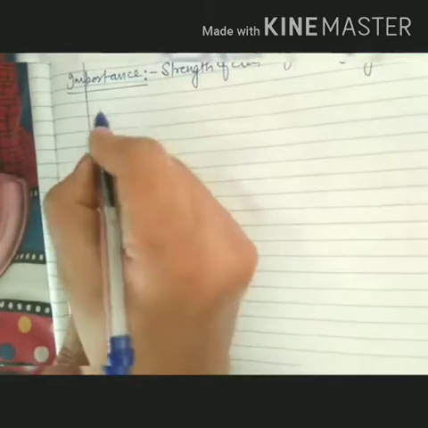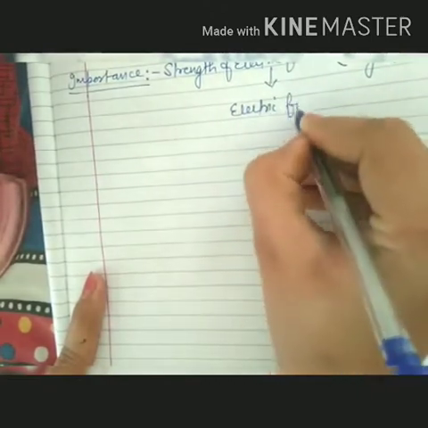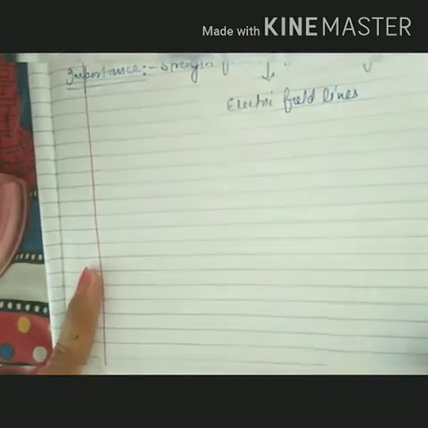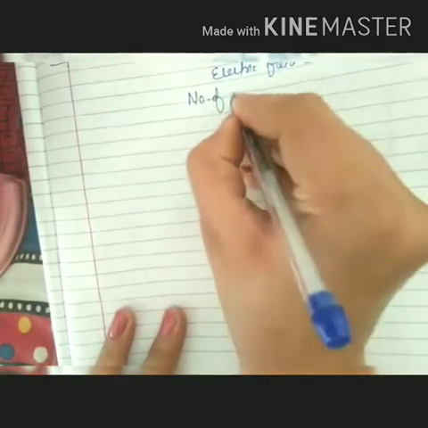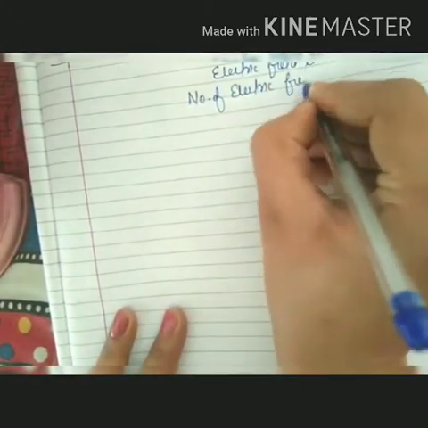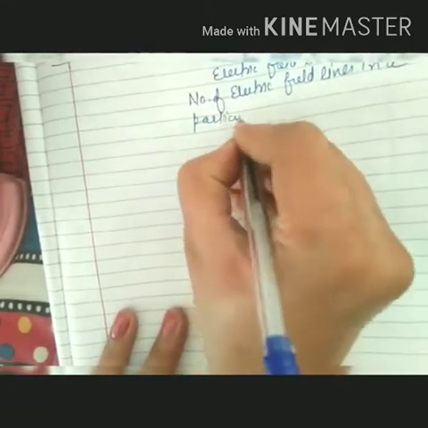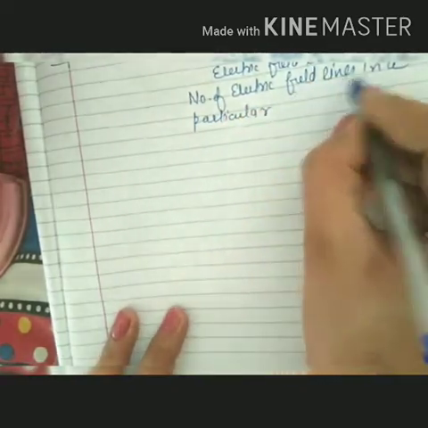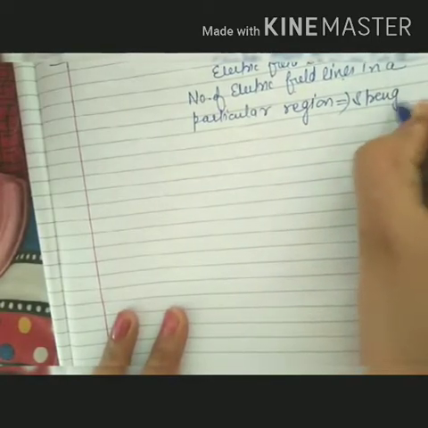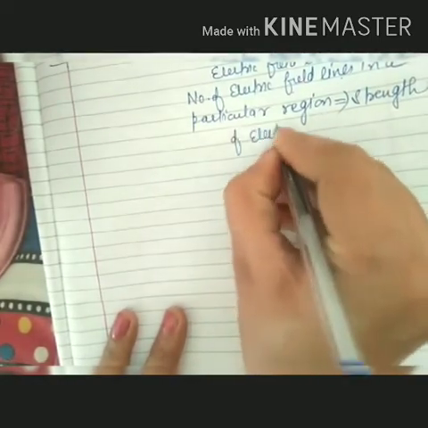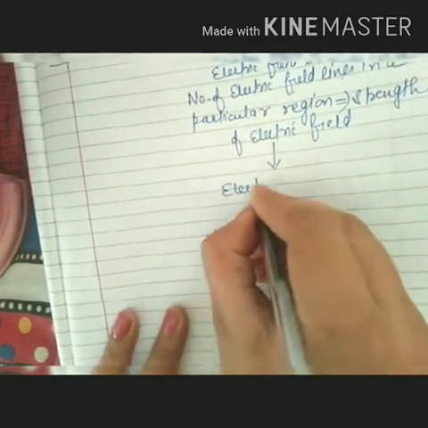As we know, electric fields are represented by electric field lines, and the number of electric field lines in a particular region determines the strength of the electric field. So this will be called electric flux.